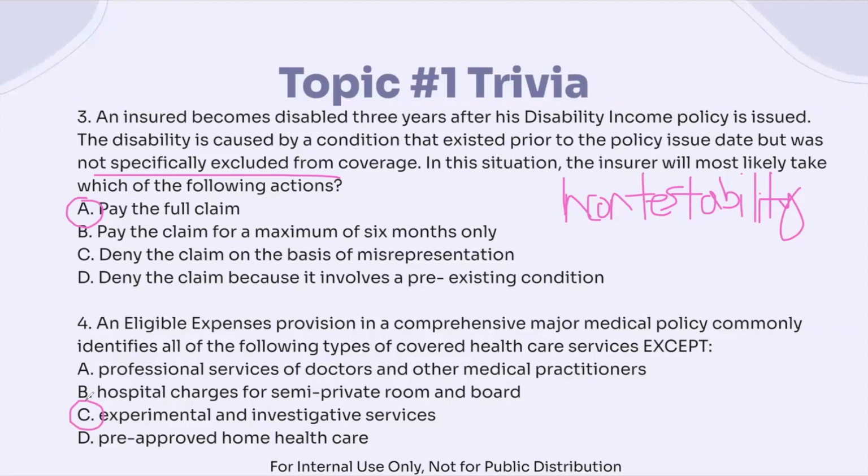So we kind of want to go back to review, what are some of the typical expenses when we talk about major medical policies and looking at room and board. These services and home care are usually covered, but with some types of surgeries or experimental or investigative services, they're not.